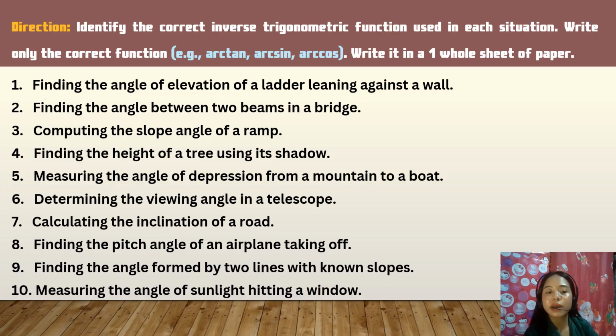I will read the instruction: identify the correct inverse trigonometric function used in each situation. Write only the correct function. For example, we have arctan or the arctangent, arcsine, and arccos or the arccosine. Write it on one whole sheet of paper. Copy and answer.